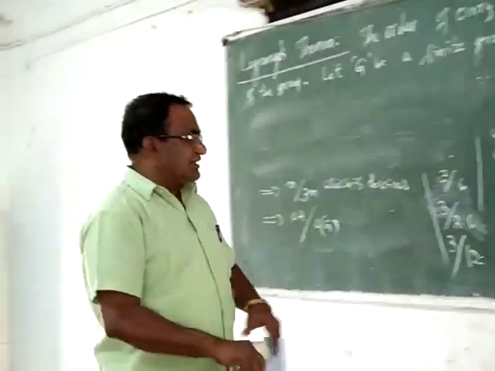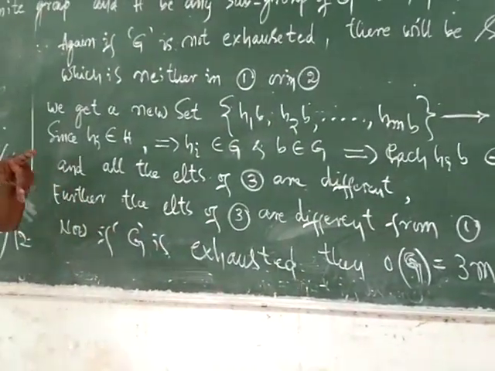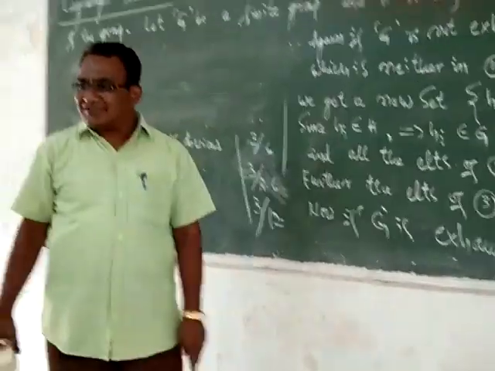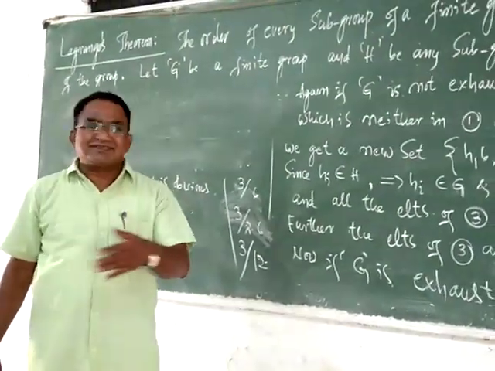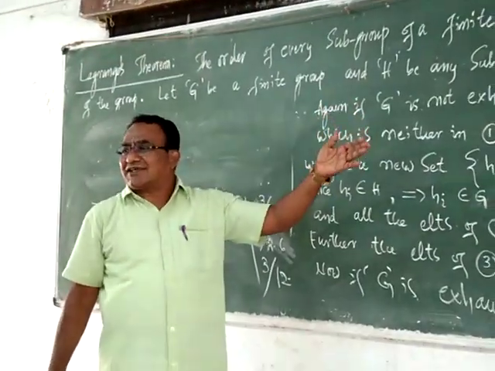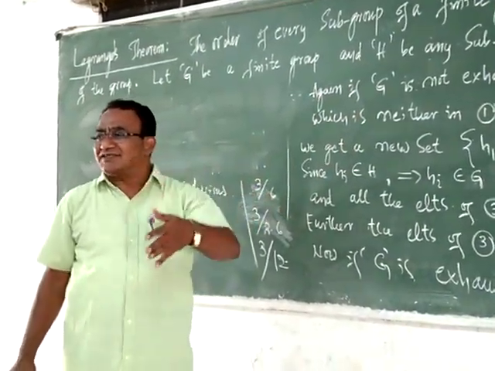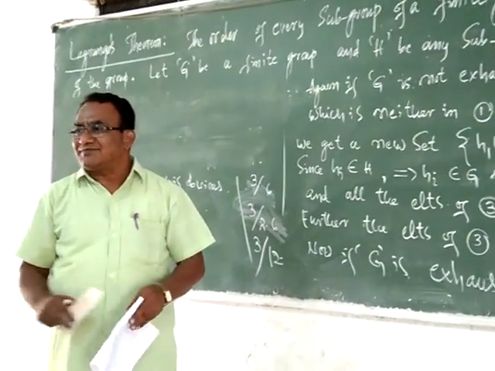Suppose G is not exhausted, meaning the same process as I did above repeats. How many times? K times.